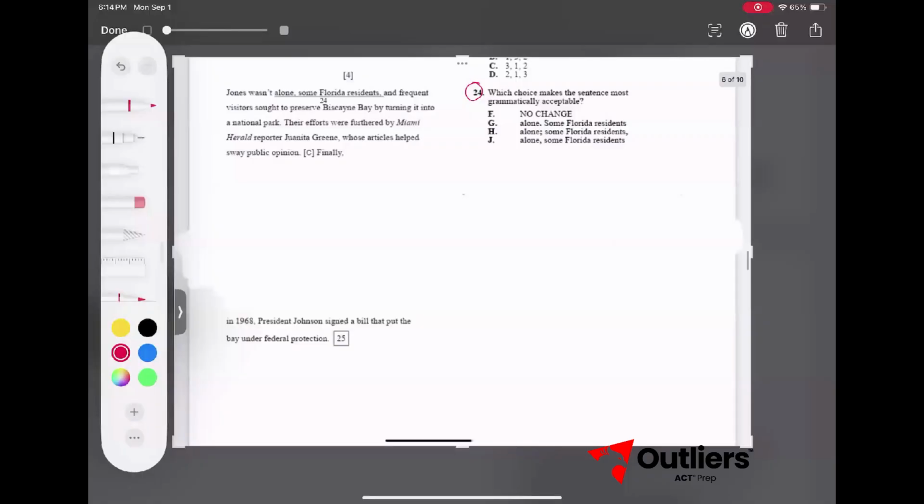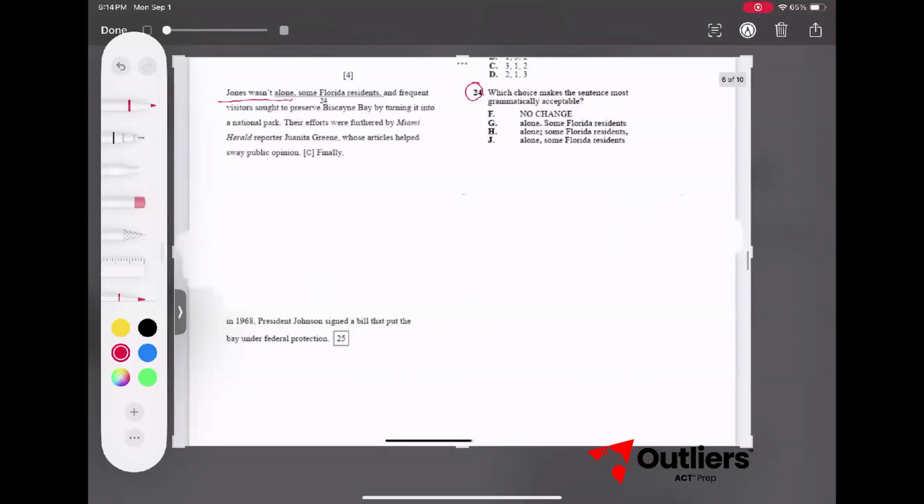All right, so let's just break it down. Jones wasn't alone. Jones was not. That's your subject verb combo. Alone. This is your full clause. It's an independent clause. It does not start with a dependent clause marker.